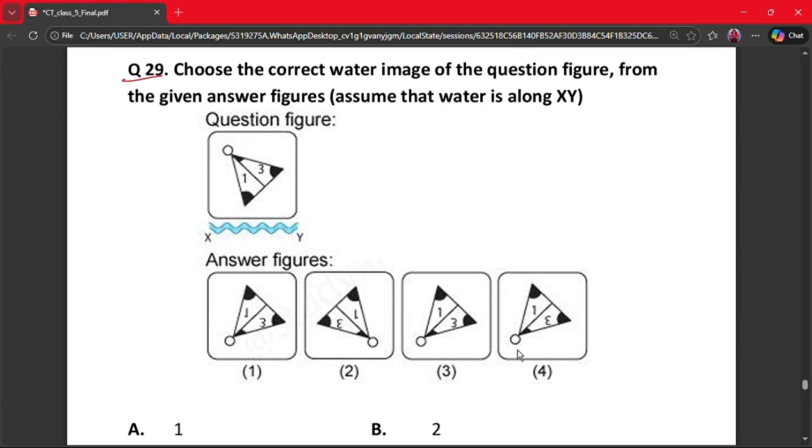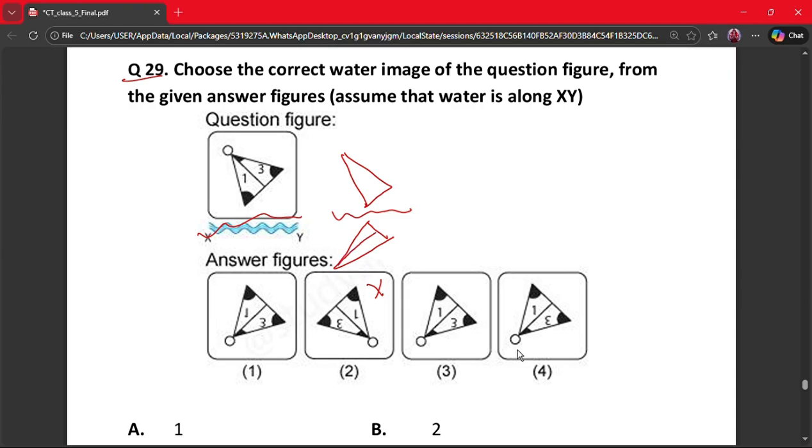Choose the correct water image of the question figure from the given answer figures. Assume that water is along XY. So this is how it is. So along water it will be something like this. So 1, 3 and 4 can be the options. 2 is excluded.